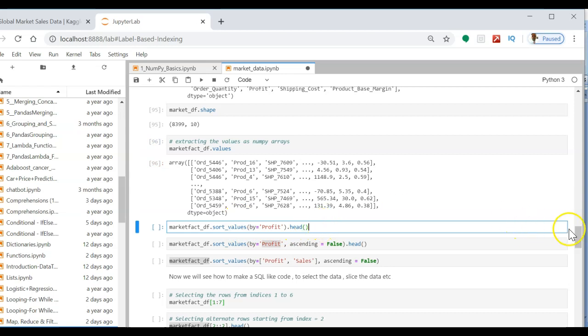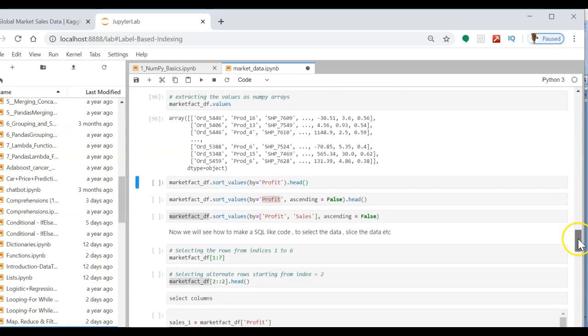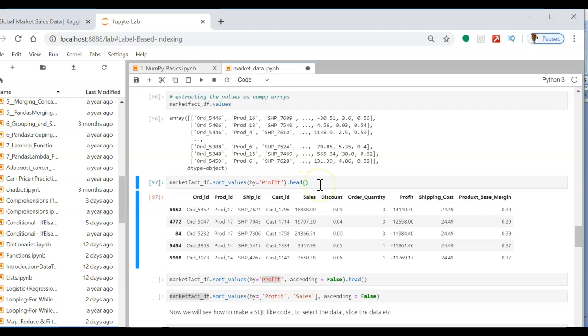Now if you want to do sorting, you can do it based on the column name. Here I am doing sorting by profit, and by default the sorting will be in ascending order. If you want descending order, you simply put ascending equal to False.